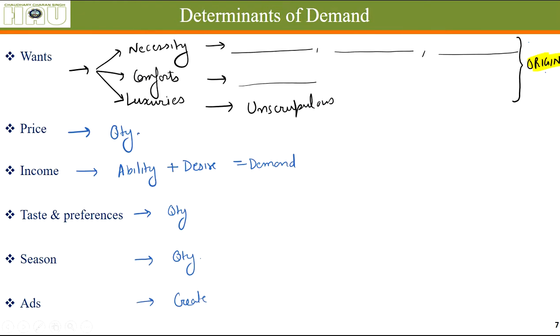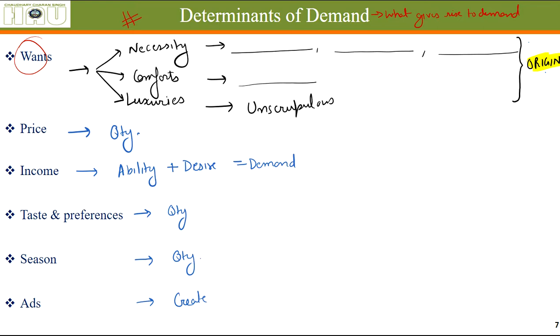What are the determinants of demand? What determines, what gives rise to demand? What gives rise to demand are wants. As I said in the second unit, wants are of different types: necessities of life, comforts, and luxuries.